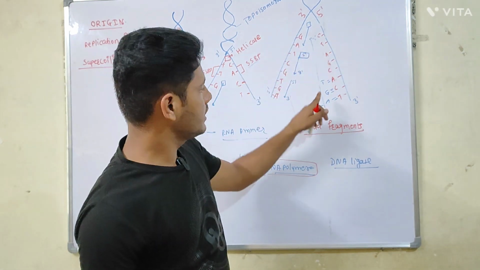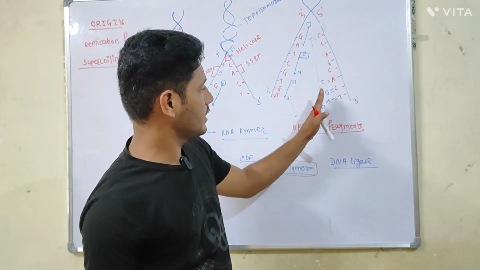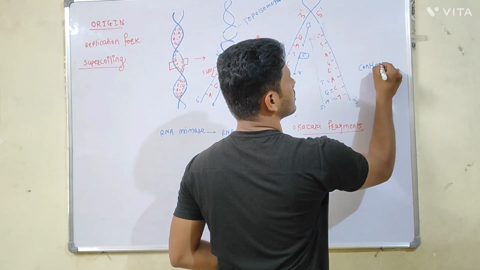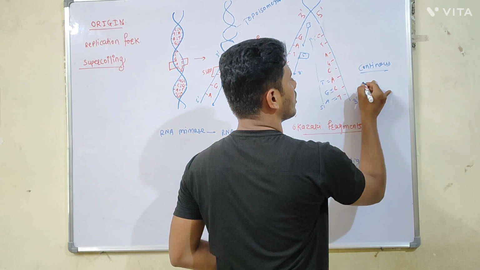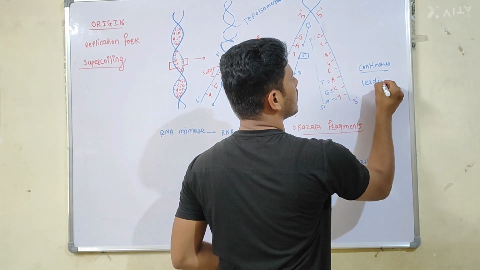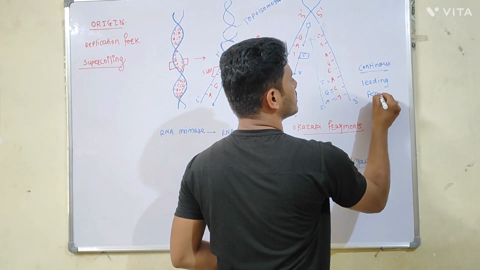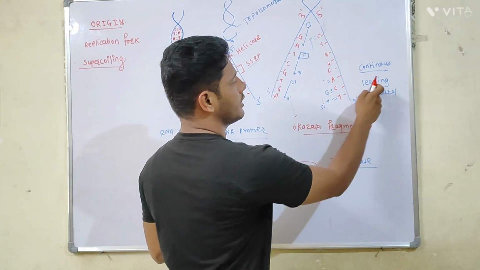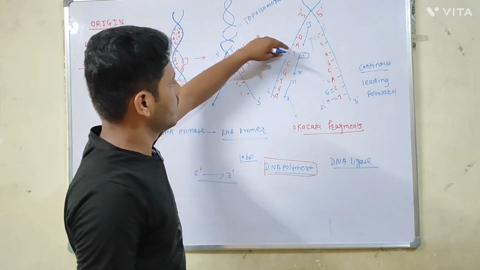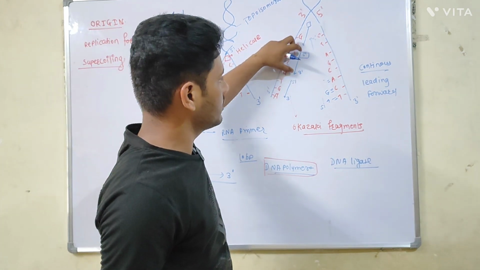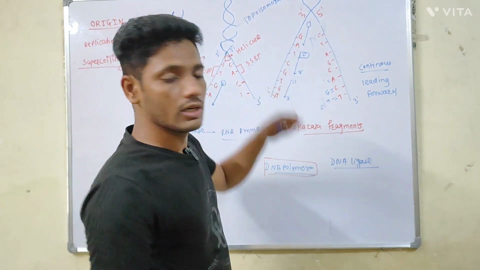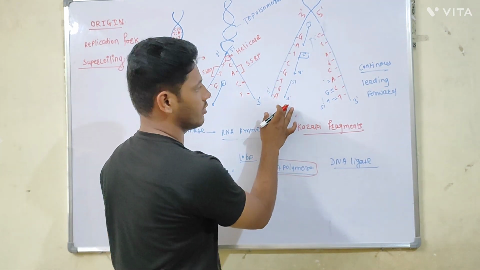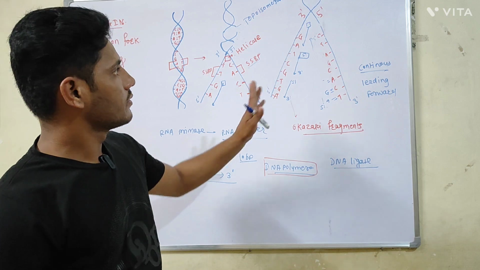In this case, the DNA is synthesized continuously. That's why it is called the continuous, or leading, or forward strand. This is the continuous, leading, or the forward strand, while this strand is called the discontinuous strand, lagging strand, or the retrograde strand.